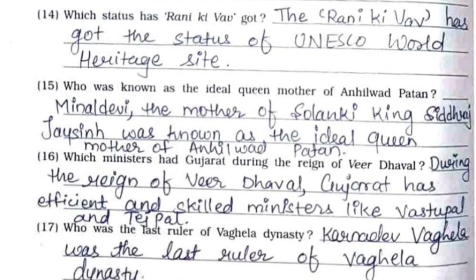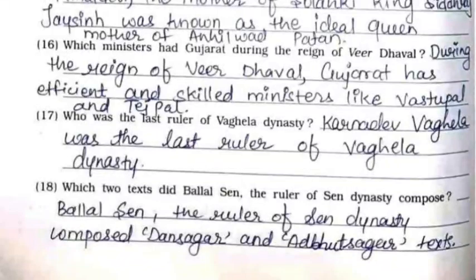16th, which ministers had Gujarat during the reign of Veer Dhaval? During the reign of Veer Dhaval, Gujarat had efficient and skilled ministers like Vastupal and Tejpal. 17th, who was the last ruler of Waghela dynasty? Karnadev Waghela was the last ruler of Waghela dynasty.